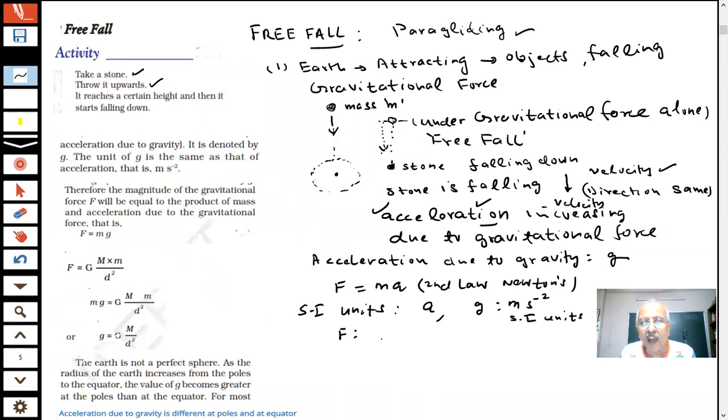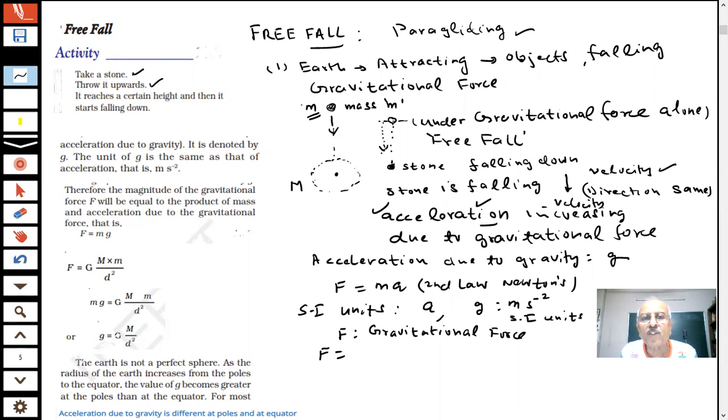If F is the gravitational force, and big M is the mass of the earth, small m is the mass of the stone, then what is the gravitational force between this stone and the earth, student?